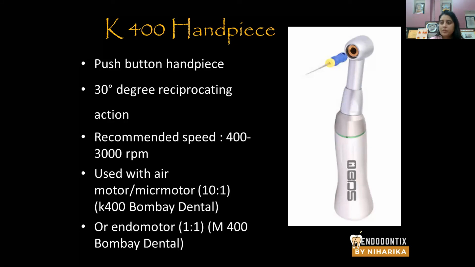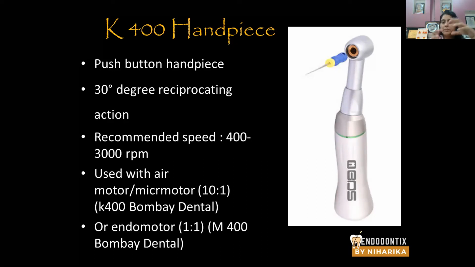How much will be the output speed? It's going to be 30 divided by 10, 3000 RPM. Okay, so this handpiece can be used with your micromotor or air motor connection. The maximum speed of air motor is 20,000 RPM. So it can be used with either of them.